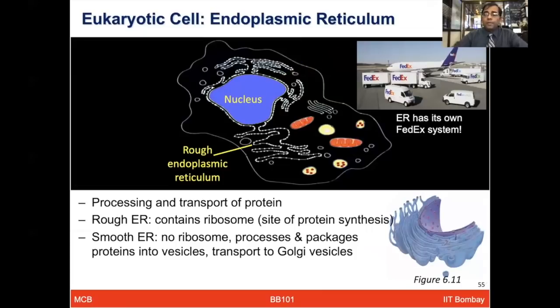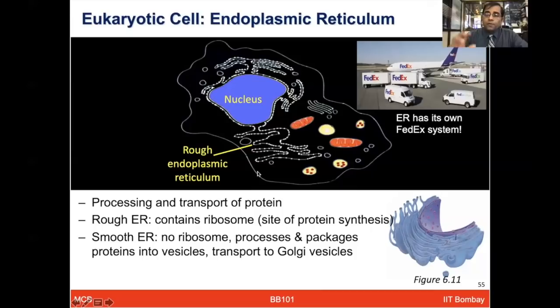Then we have the endoplasmic reticulum, which works like a FedEx system for transport and communicating messages and ideas from one place to another. So here there's a network from the smooth endoplasmic reticulum to the rough endoplasmic reticulum.